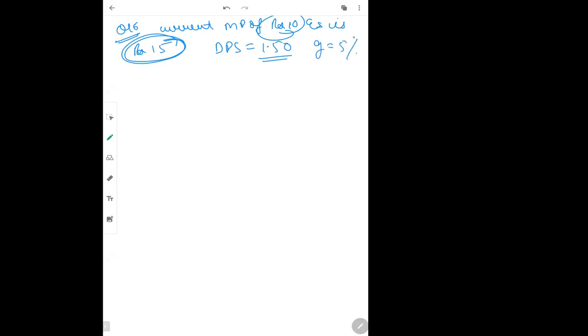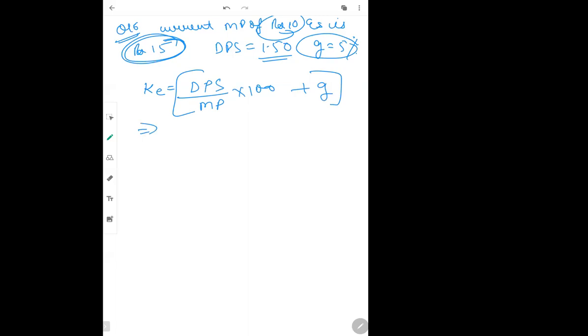Calculate cost of equity. Now, depending upon what information is given in the question, you have to use the formula. They will not tell you to use this formula or that formula. Because this question has growth rate, we will use the growth rate formula, which is dividend per share divided by market price into 100 plus G.